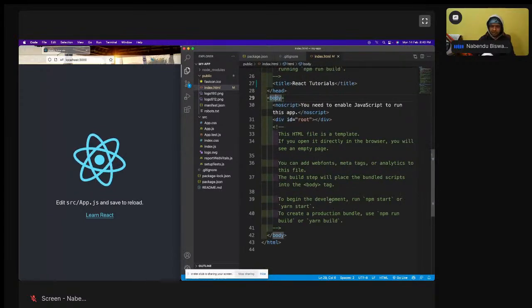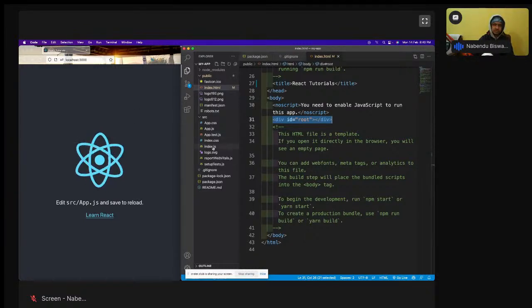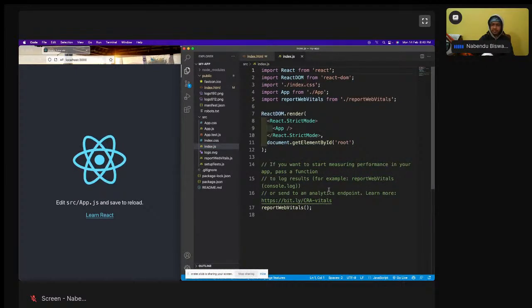body part. So this index.html is the only thing which you are seeing here. There is a div with ID of root. So what is this div with ID of root? Okay, so the div with ID of root is there, and the React app actually starts from the index.js file. If you go to the index.js file, you'll see all this code.